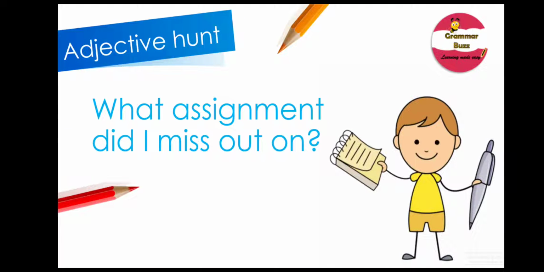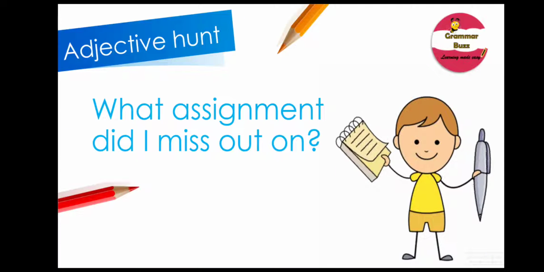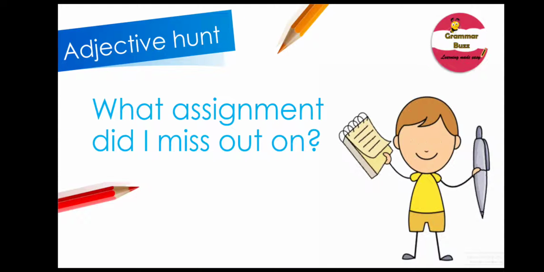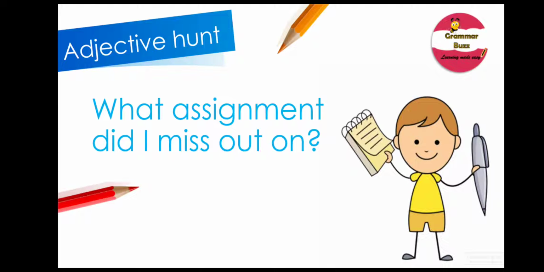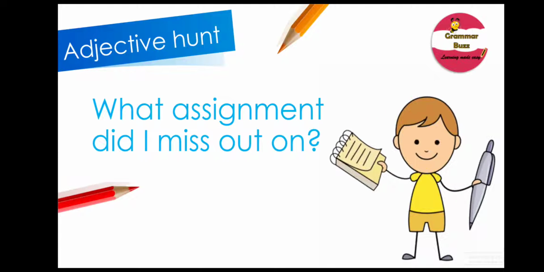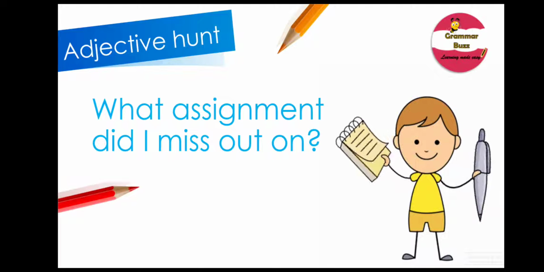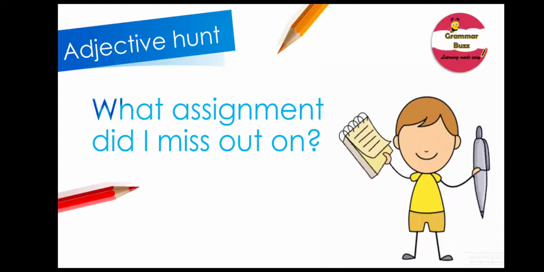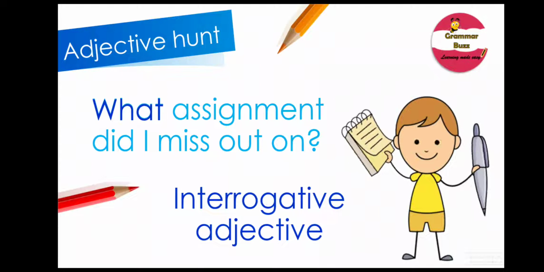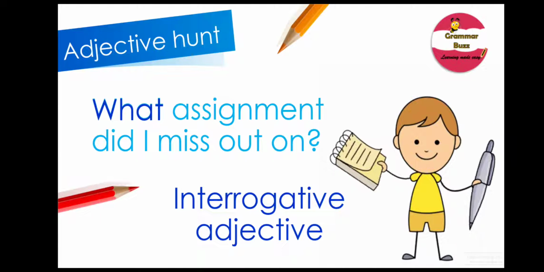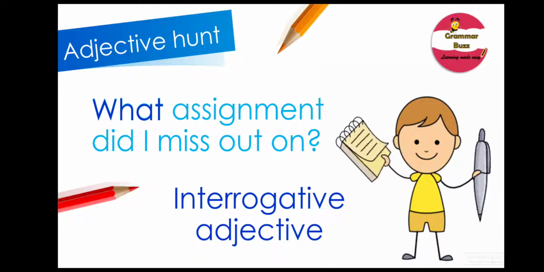Look at this one. It says, what assignment did I miss out on? So which is the adjective in this sentence? And what kind is it? Can you find it and identify it? Yes, of course, it is what. And it is interrogative adjective. And remember, the sentence closes with a question mark. Great job.